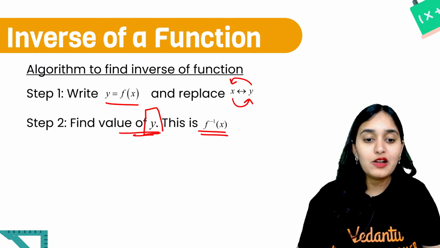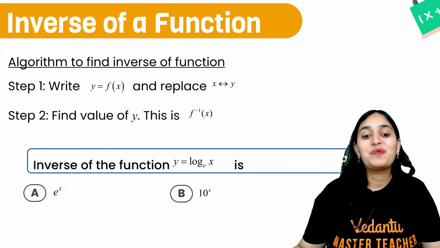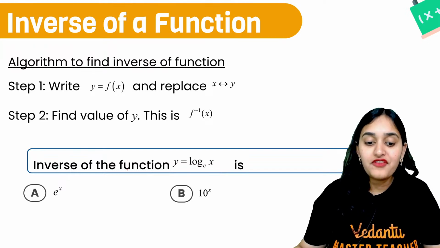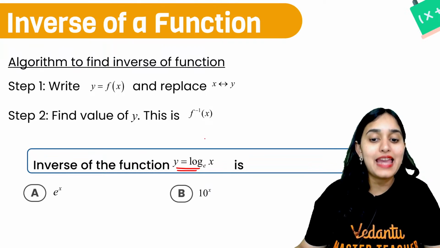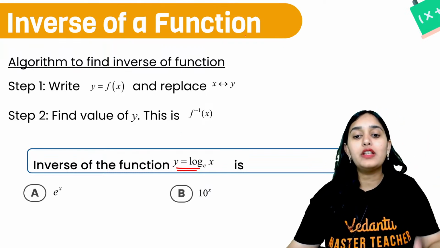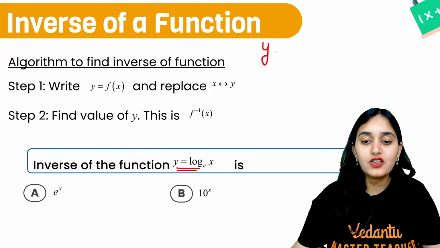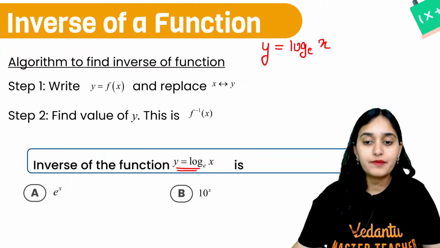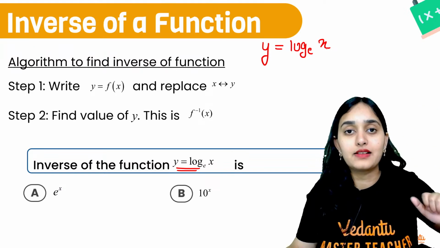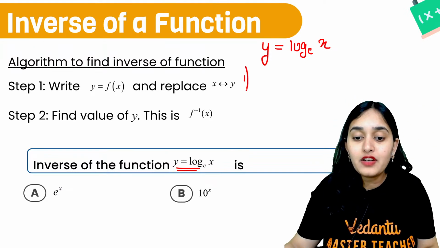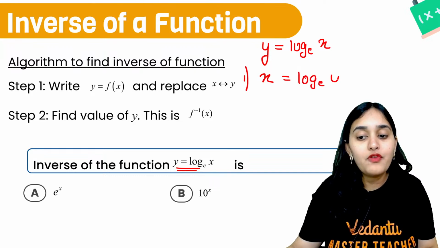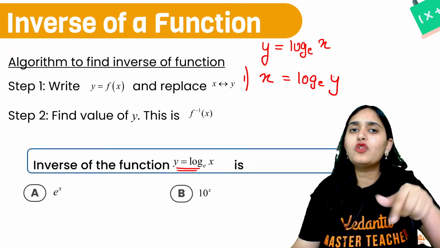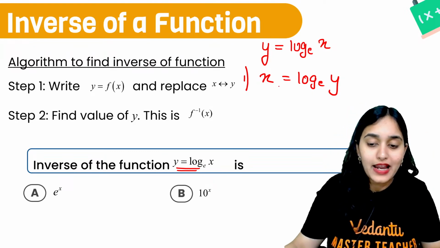Okay, so suppose I give you a question: find the inverse of the function y is equal to log base e of x. So how will you find out the inverse? My function is y is equal to log base e of x. I want to find out the inverse. So what will I do? Step number 1, x will become y and y will become x, and now you find out the value of y. How will you find out the value of y?